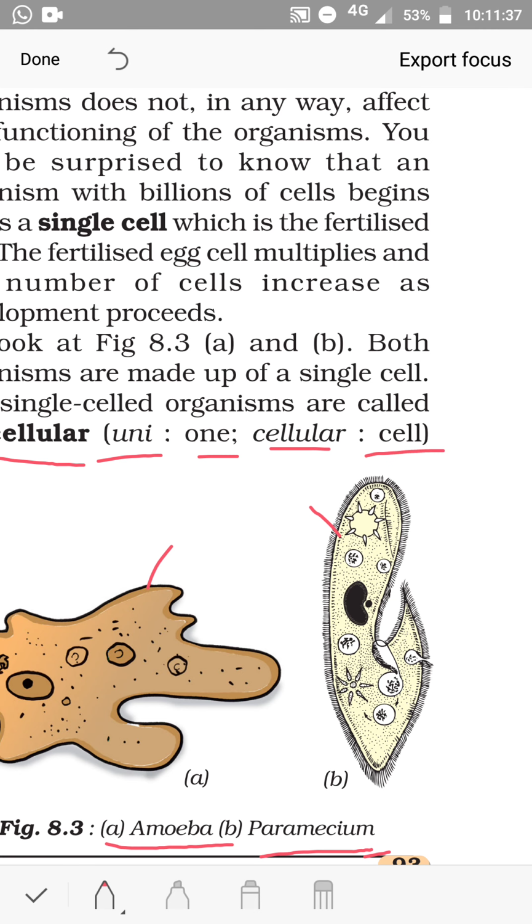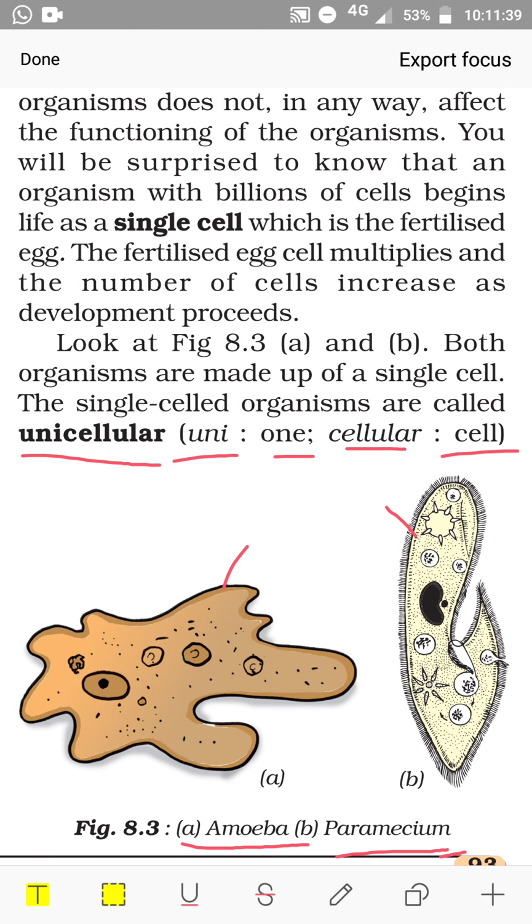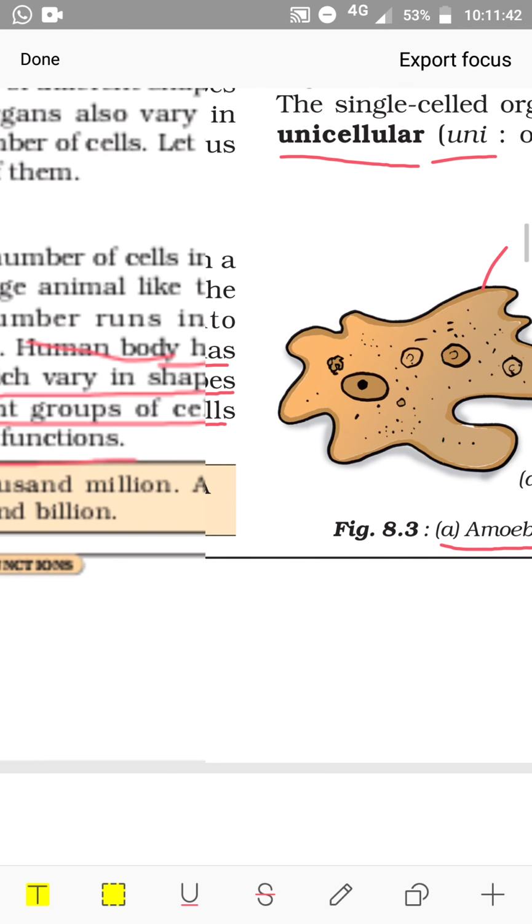So it is made up of one cell, both amoeba and paramecium.